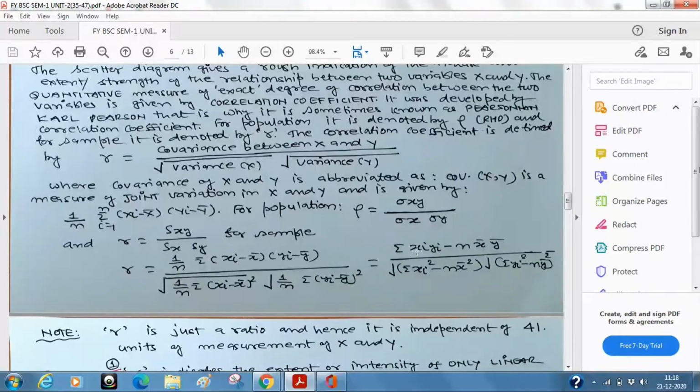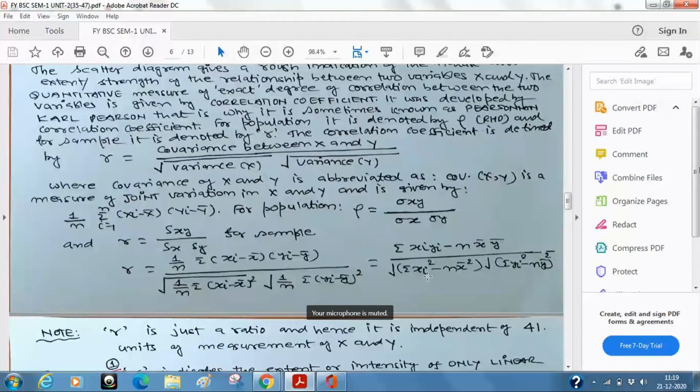This is simply summation xi yi minus n times x bar y bar divided by summation xi square minus n times x bar square. I have told you that this is the computational formula for the variance of x. For variance of y, you don't have to do anything, just replace x by y. You just get it here. So this formula, where my cursor is moving, you will be using it for computation in your practicals.